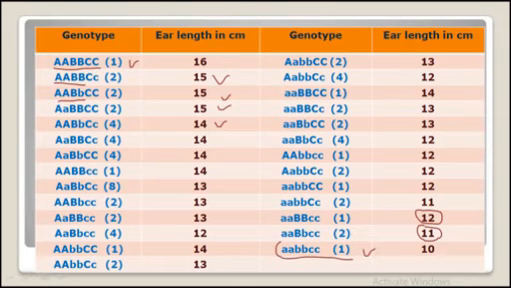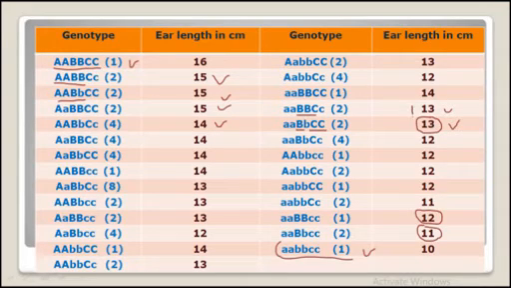10 is the basic ear length of any type of maize ear. But if capital letters are present, if 2 are present, it will add 2 centimeters, meaning 10 plus 2, 12 centimeter. If 3 capital letter genes are present, see here 1, 2 and 3, then it will produce 13 centimeter length. Here you can see capital B, capital B, capital C. So 3 types. So 10 plus 3.